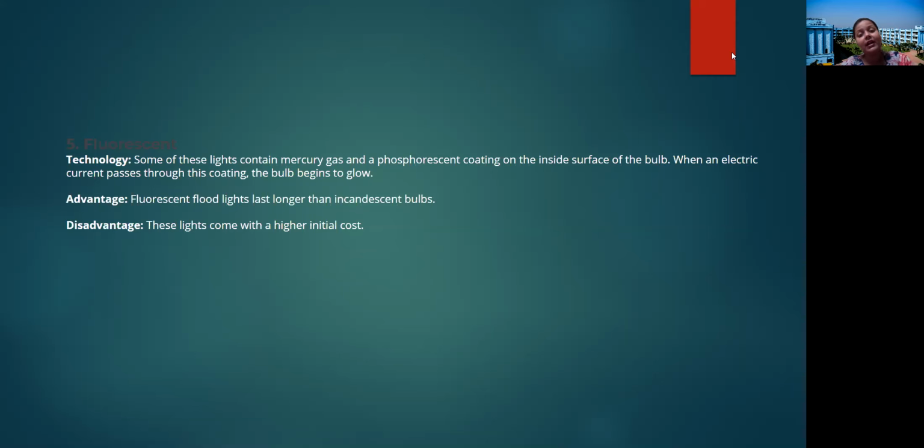And the first thing, direct lighting scheme, that is a total question that may come for 15 marks. That is, describe different types of lighting scheme, or 7 to 8 marks.